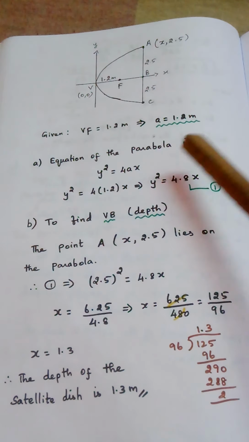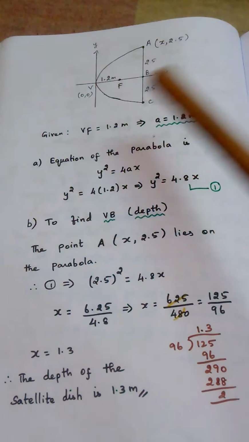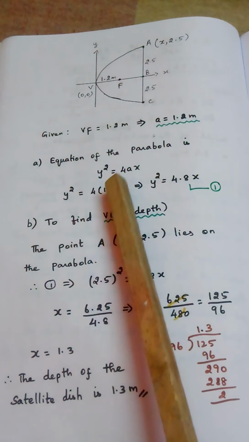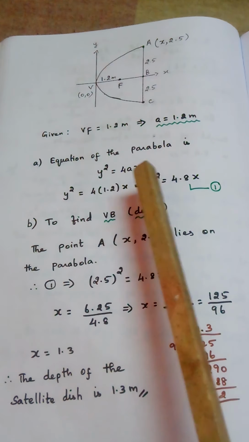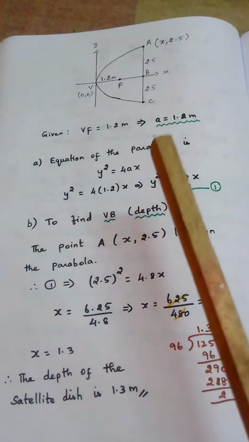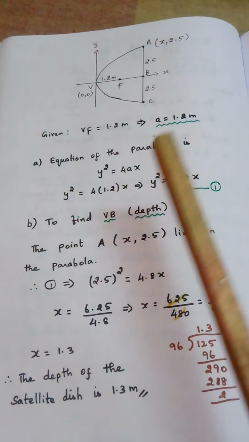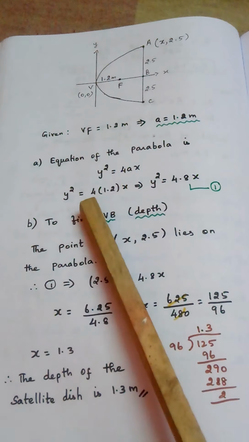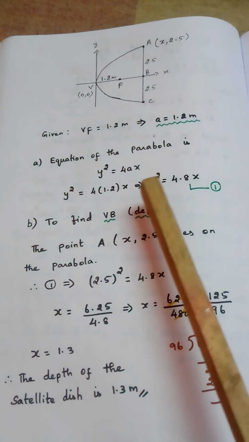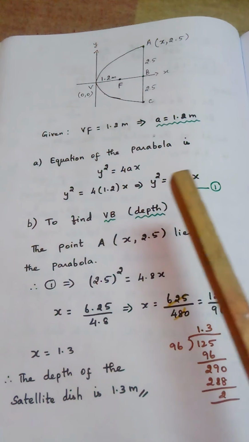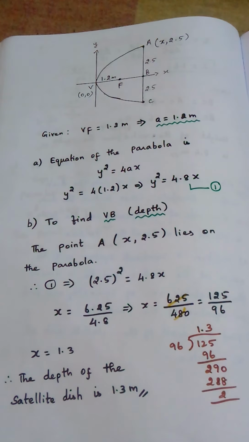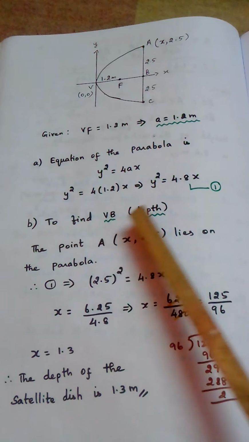So equation of the parabola is, since the parabola is open rightward and the vertex is 0, 0, the equation is y square equal to 4ax, which is the equation of a parabola open rightwards. We know the a value now, 1.2 meter. Substitute the a value here, that is 4ax. 4 into 1.2 is 4.8x. So we got the first subdivision's answer here. This is nothing but the equation of the dish.